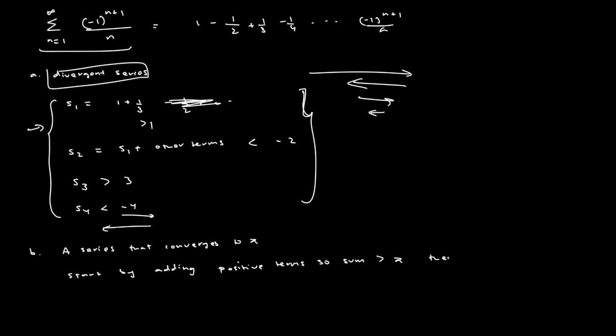Then add negative terms until the sum is less than pi, and keep alternating.